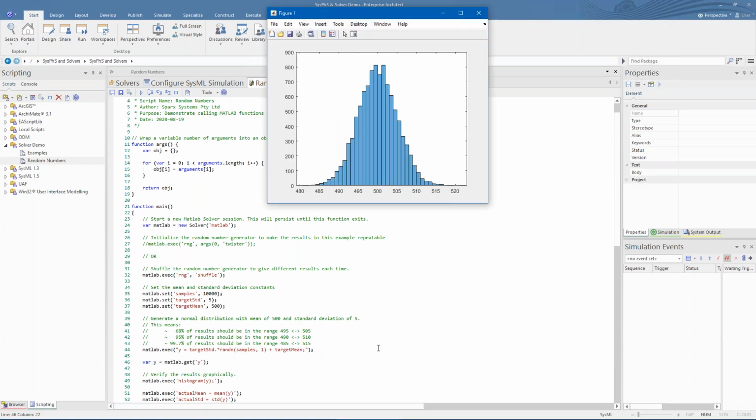Here we see the output of a random number distribution in a MATLAB figure.